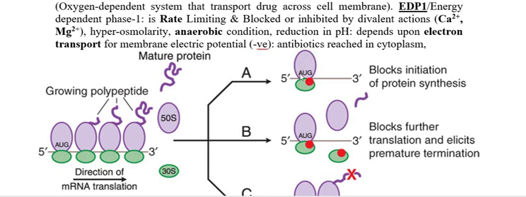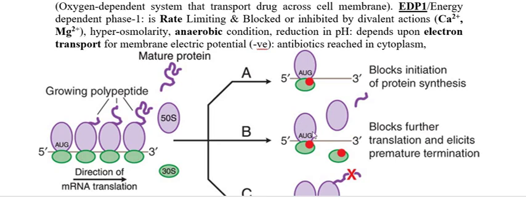In this initiation complex, we find the 30S ribosome, then mRNA, messenger RNA, and tRNA. Once the aminoglycoside binds with the 30S ribosome, it blocks the initiation of protein synthesis, the first step. So here it blocks the initiation of protein synthesis.